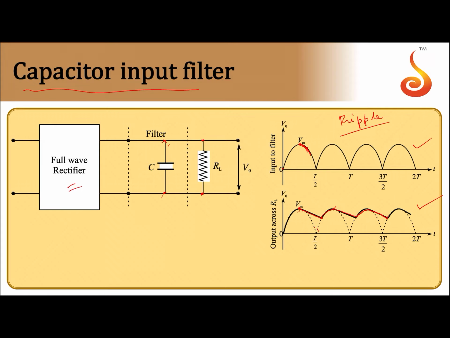It will follow this kind of variation, so the variation is much reduced. If the capacitance value is much higher, then you will get a better action of the filter. The curve becomes flattened, so the variation is reduced. Hence the filter circuit reduces the variation in the DC output of the rectifier.